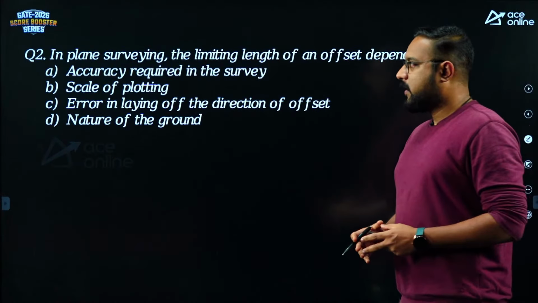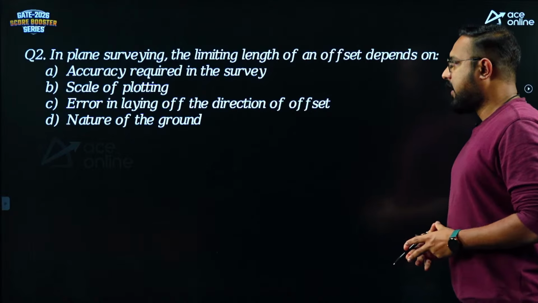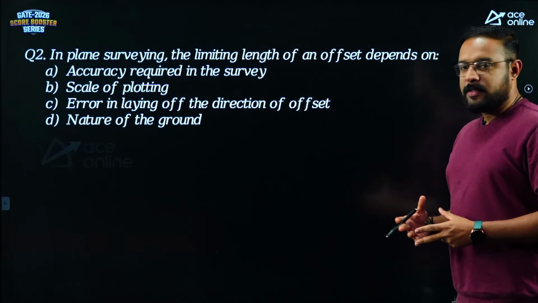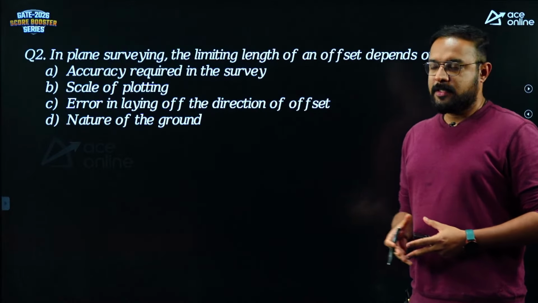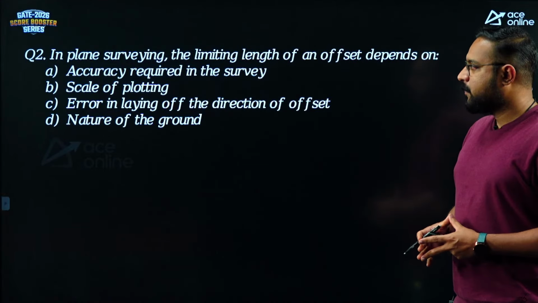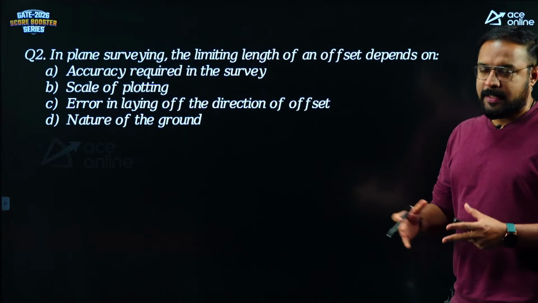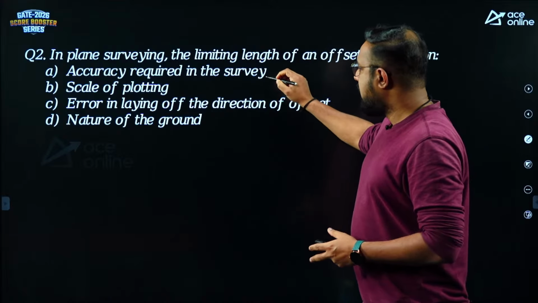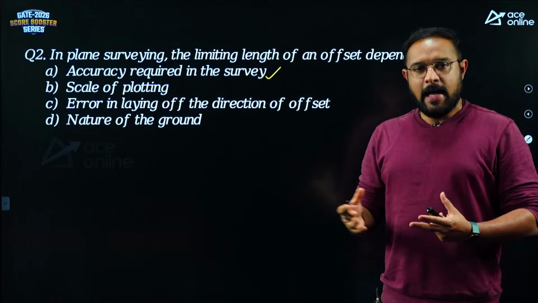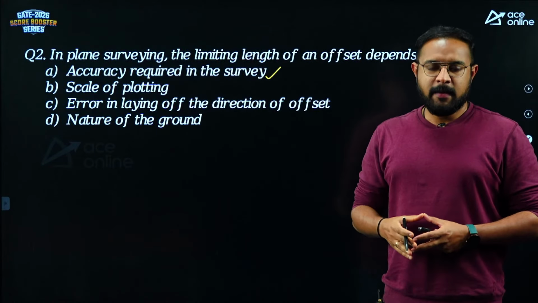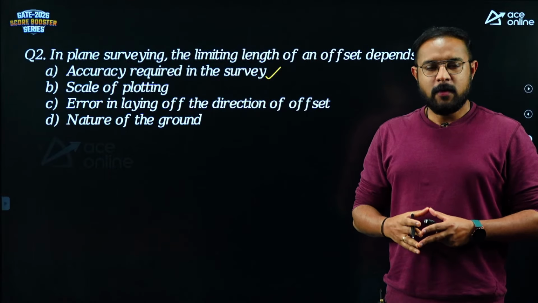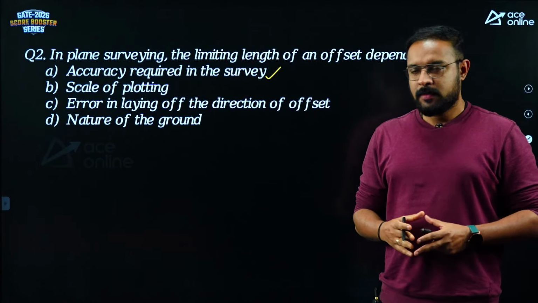Let's look at the next question. In plane surveying, the limiting length of an offset depends on what? This is a question from our chain surveying, the first basic measurement. So the limiting length of the offset depends on which parameters? Accuracy required, yes or no? The answer is yes. It does depend on the accuracy of the survey. Because if you are doing a more accurate survey, using invar tapes, then the accuracy that you can achieve is very, very high, which means we can put longer offsets.